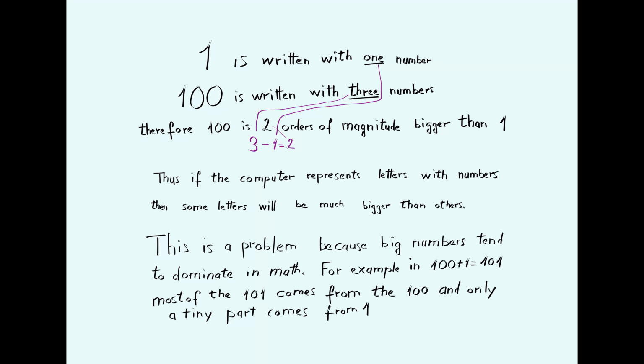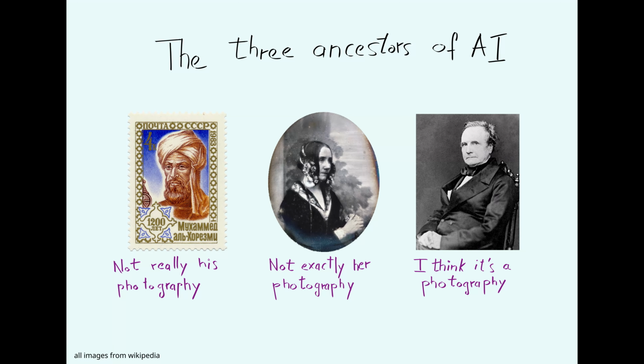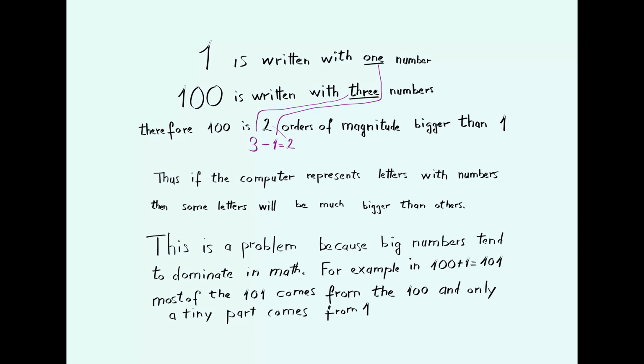Now AI scientists figured out with experience that AI has difficulties handling numbers of different magnitude. For example, 1 is a number of small magnitude, and 100 is a number that is 2 orders of magnitude bigger. But do not forget that AI live in computers, and computers are good at handling a lot of numbers. They always have been, all the way back to the time of the analytical engines of Charles Babbage and Ada Lovelace's programming. Thus, instead of giving one number big or small, we can give them 100 small numbers. And it turns out that computers handle that very well.